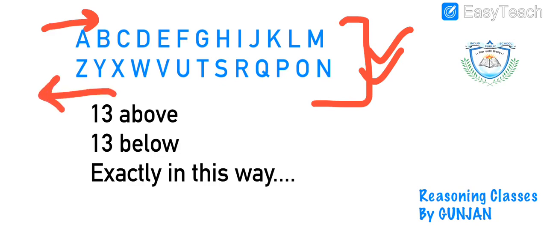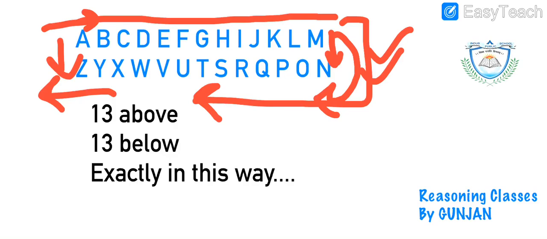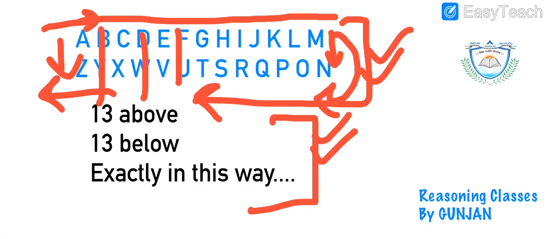In the second line there are 13 alphabets written, right? So what I have done is, after writing the first 13 alphabets, I have started from there only, and I have written the other 13 alphabets just below these alphabets, like Y just below B, W just below D, U just below F. Similarly, you have to write these alphabets in this way only to apply the logics in a different way, so that you can have a broader thinking of solving the questions.